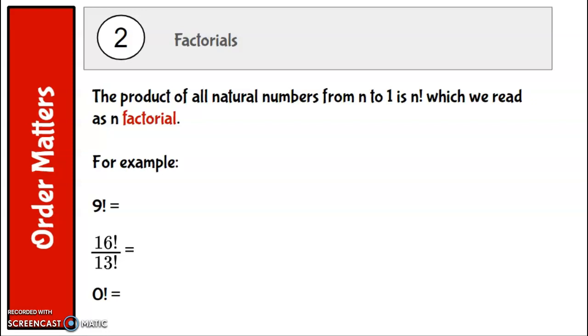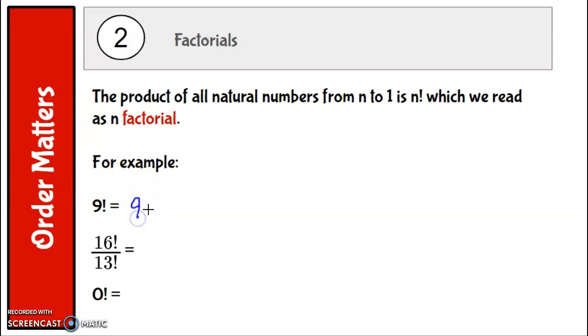The product of all natural numbers from n to 1 is n factorial, which of course we read as n factorial, n exclamation point. It doesn't mean it's a really excited n. It just means that's an actual mathematical problem. So for example, when you see 9 exclamation point, it's not just a really excited 9.